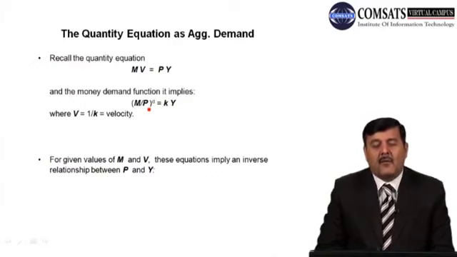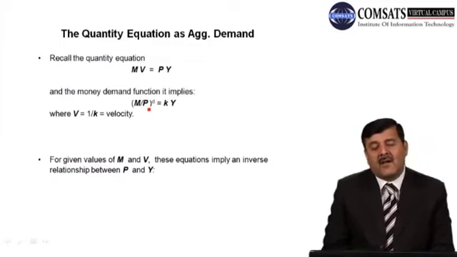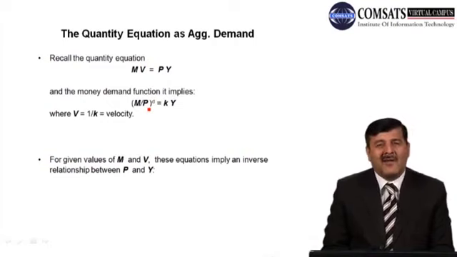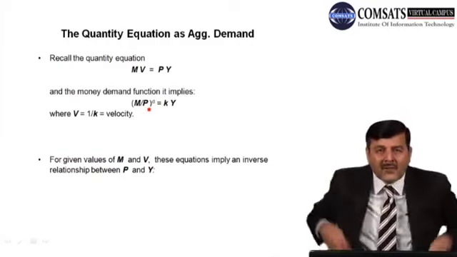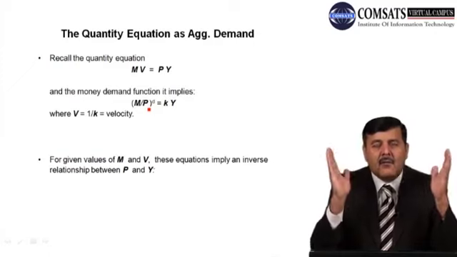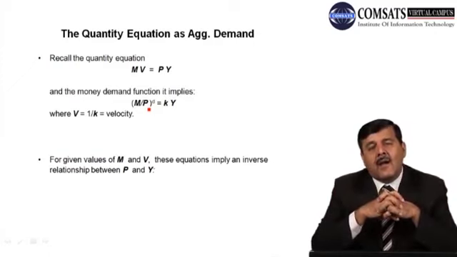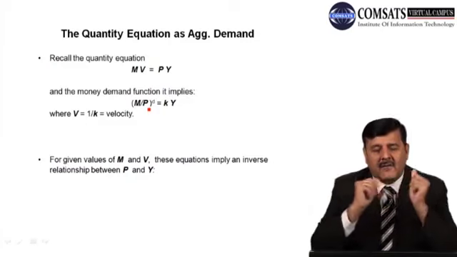The demand for output will go down. So the relationship between price and output level in the economy is inverse if we suppose that M, which is the money supply, and V, which is the velocity, are both given to us. Then we can say that P, which is the price level, and Y, which is the output level, are inversely or negatively related with each other.